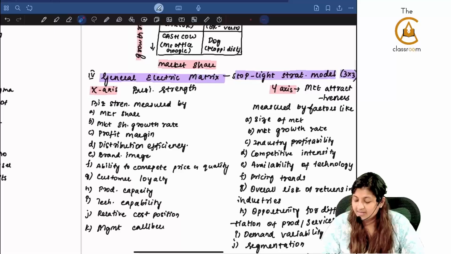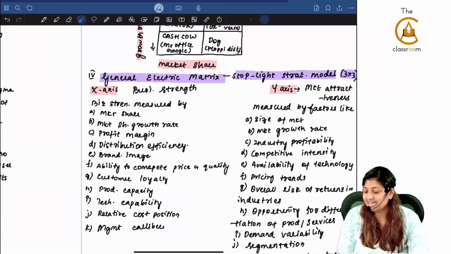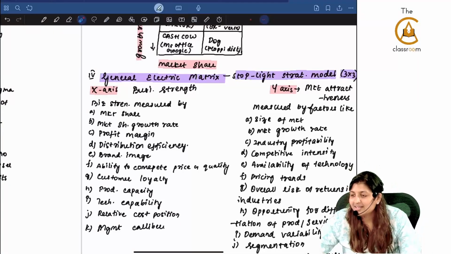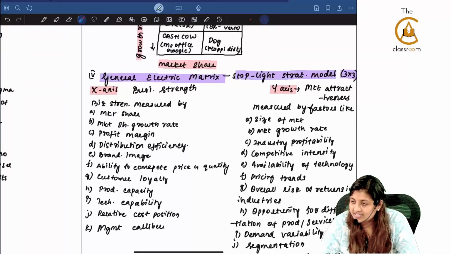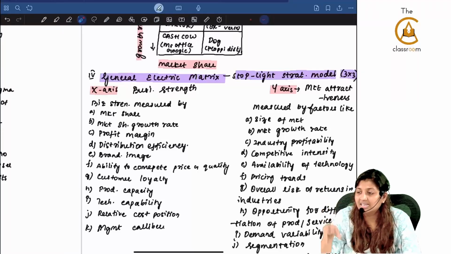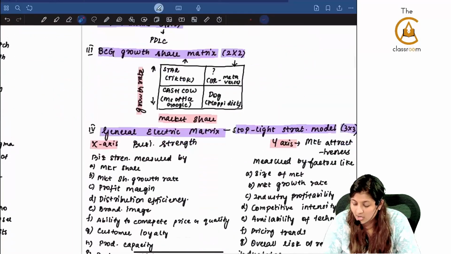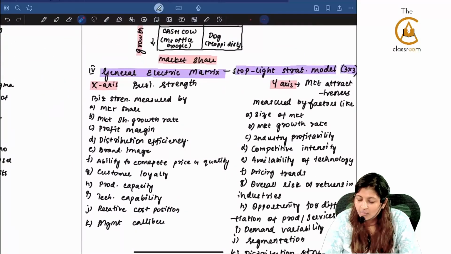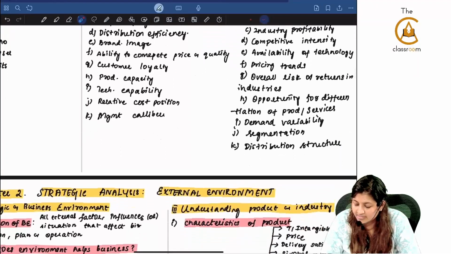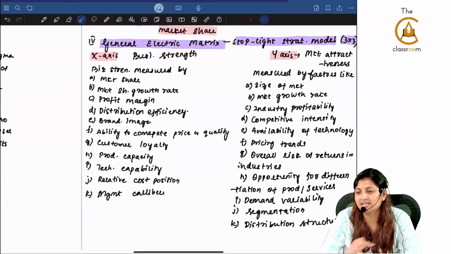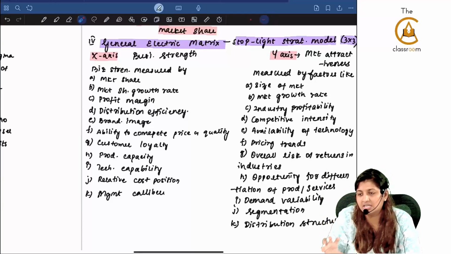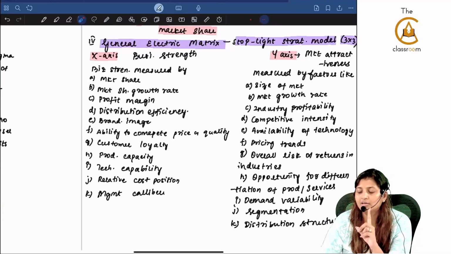The General Electric matrix is also called the stop light strategy model. On x-axis we have business strength, and on y-axis we have market attractiveness. Here you will be using green, red, yellow or orange in between. In the ADL matrix there was orange, and in this there is yellow, correct? What by what matrix is that? Stop light matrix. It is a 3 by 3 matrix. Diagonally there was yellow on one side, there was green on the other side, there was red. I just told you one rule. From red to green, when they are transiting, at least one cell must be yellow or orange.